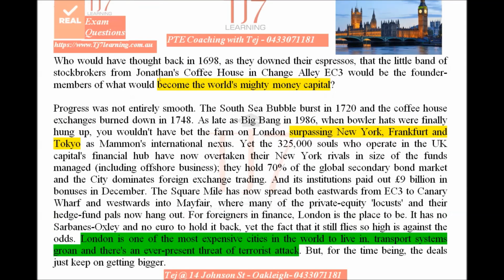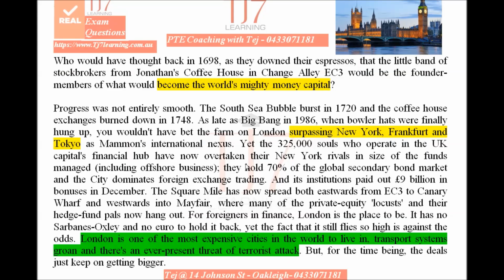If you read it like this, I'm highlighting certain key areas. So this is the main point. Why is this the main point? Because the rest of the information actually is surrounding this main point. This is the explanation of the main point. So the main point here is London is the biggest or the mighty money capital in the world. This is supporting information where we say surpassing New York, Frankfurt, Tokyo. It tells us how much money it controls. And the second part says there are some drawbacks.